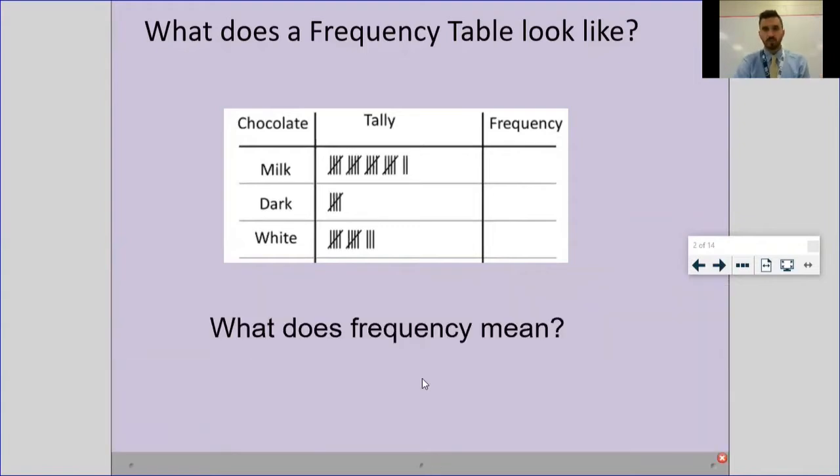And the question is, what does frequency mean? You may have heard your parents or people using that word in everyday conversations. Doing something frequently describes how many times you do it. Like I like to say, I eat at Sup Dogs frequently because me, my wife, and Charlie go there pretty often. So frequency is just telling you how many times you see something.